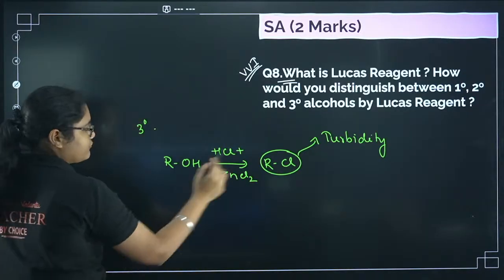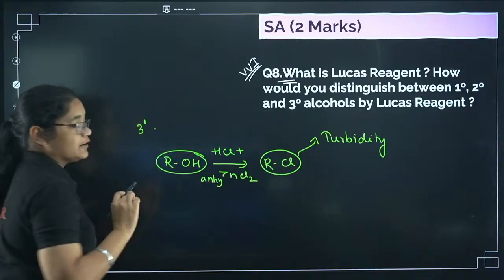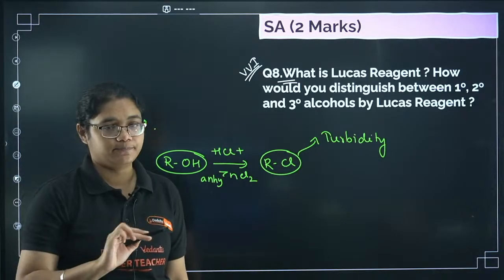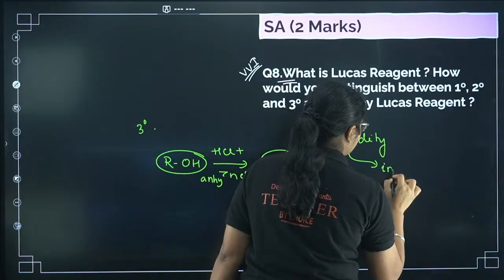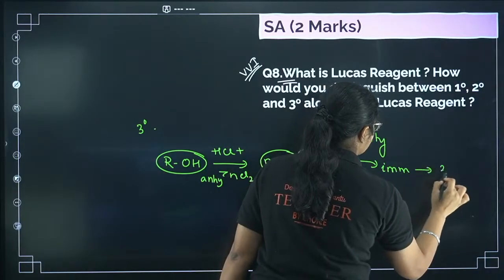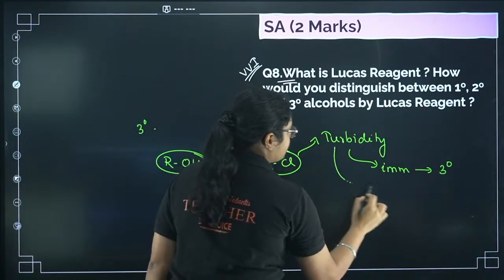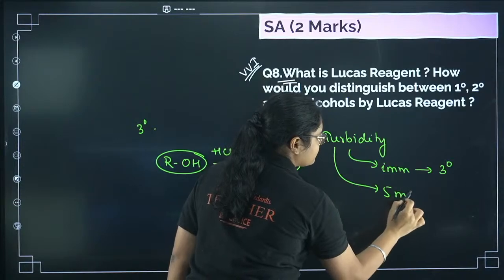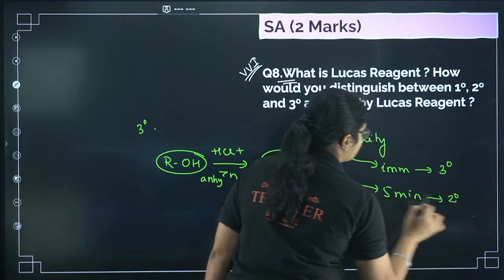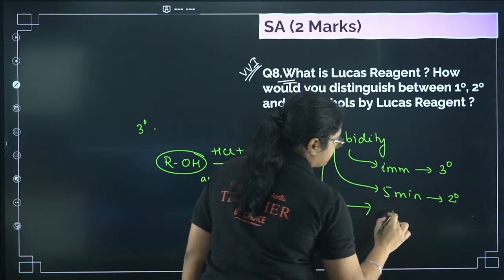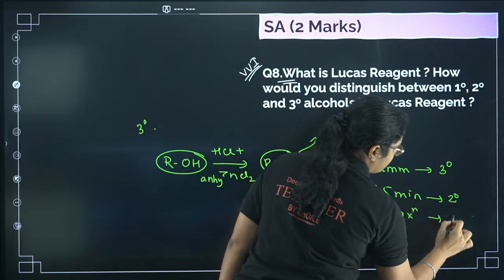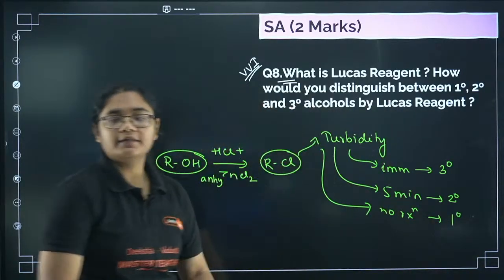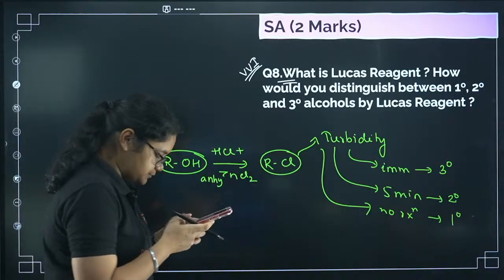Now, from this reaction, how can I know whether this alcohol is primary, secondary or tertiary? So here is the thing. If the turbidity is formed immediately, then it has to be a tertiary alcohol. If the turbidity is formed after 5 minutes, then it has to be a secondary alcohol. If the turbidity is not forming at all, means no reaction, then it has to be a primary alcohol. Okay, that is how you can distinguish.